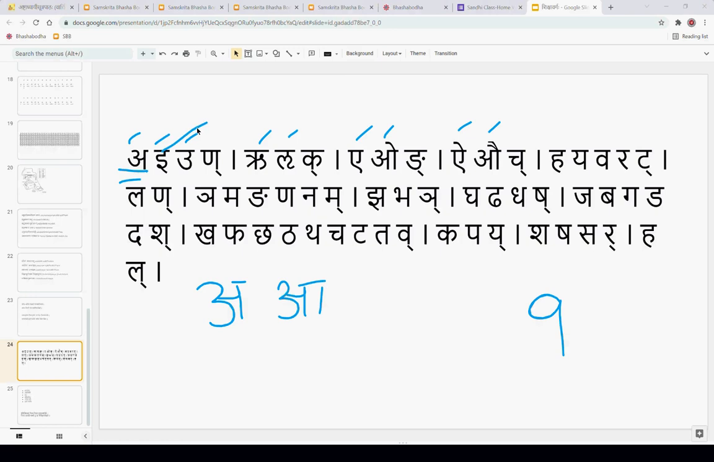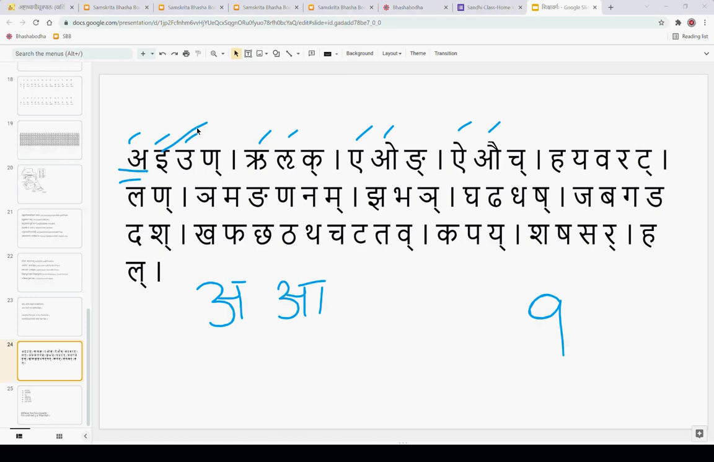E stands for both hrasva E and dirgha E. O stands for hrasva O and dirgha O. Like this, Ru stands for hrasva Ru and dirgha Ru. There is a pluta also, but again we are expanding only for dirgha here. And the others are only dirgha.